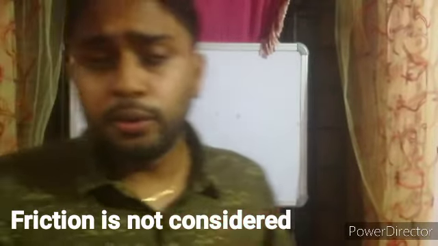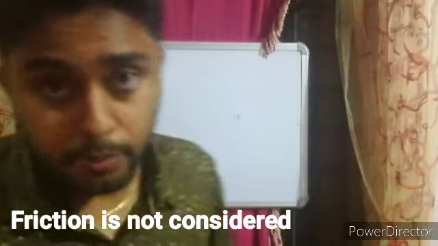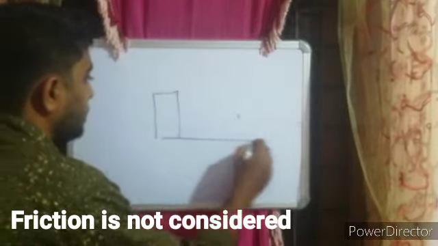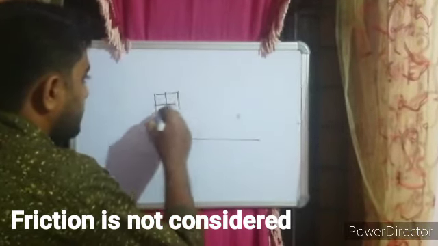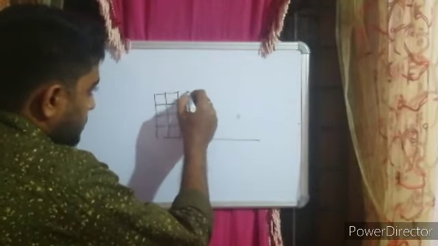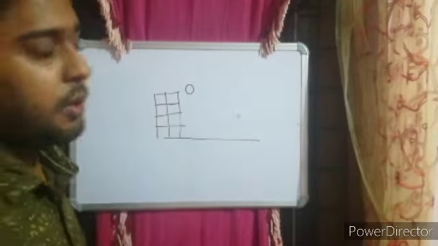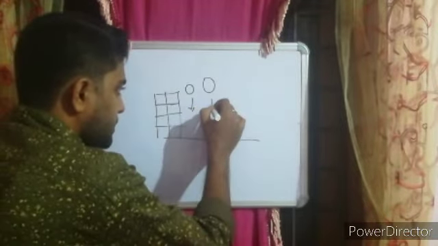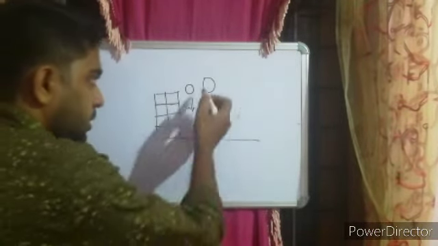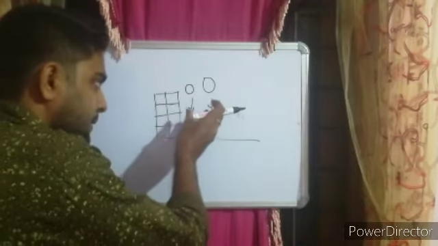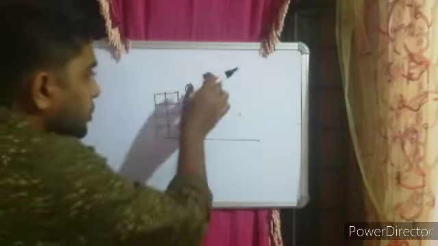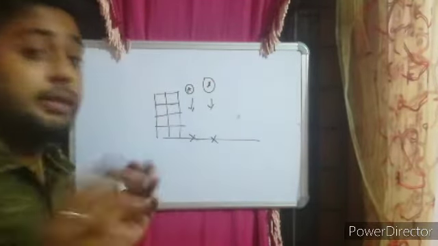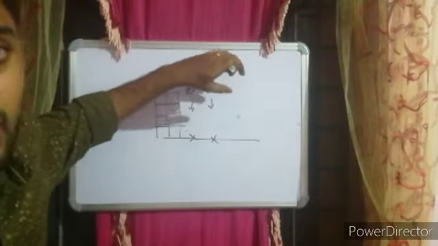Last thing to add, the value of g does not depend upon the mass of the object. That means if I am dropping a body from the top of a building, think of one of a smaller mass and another one of a larger mass. If I drop these two bodies down at the same time, it is observed that both the larger one and the smaller one will reach the ground at the same time, though their masses are different.